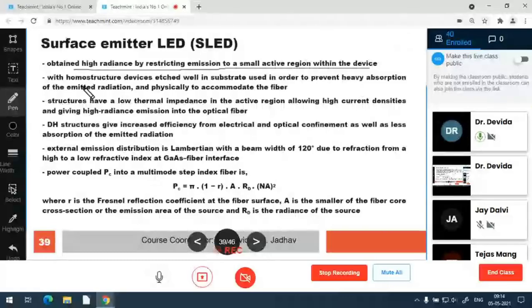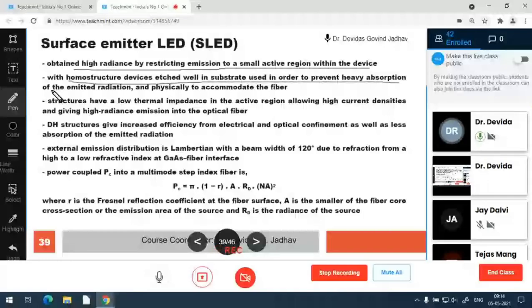So with a homostructure device, a well is etched in the substrate in order to prevent heavy absorption. Okay, so thick layers provide heavy absorption. So the emitted photons are not absorbed in the same material due to the etching of the well. That well reduces the distance from the photon emitted, and the material thickness becomes very small, so the material cannot reabsorb again.